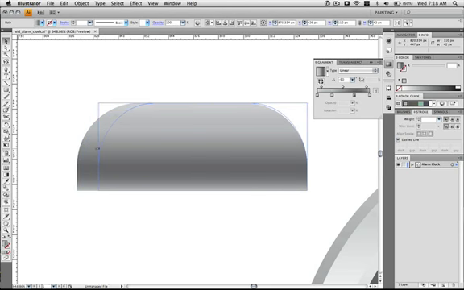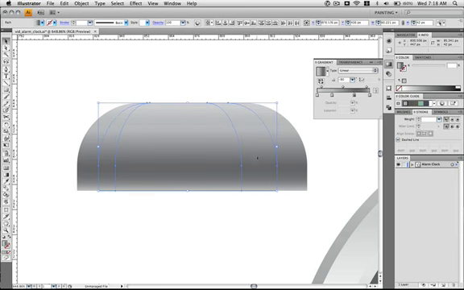Stretch it in a little bit on the left side and a bit more on the right side for variance. Go ahead and copy, Command C, Command F to paste in front, and then we're just going to do that again.